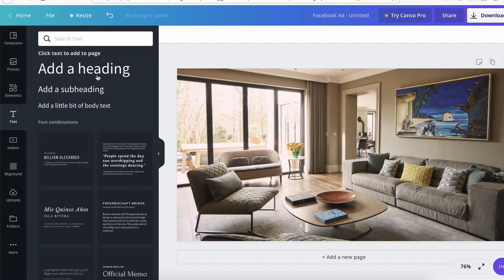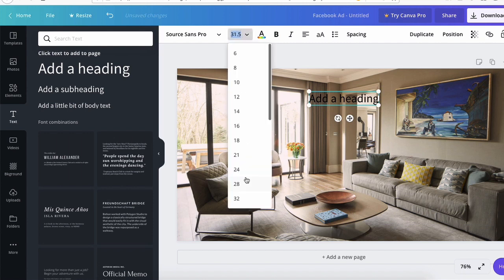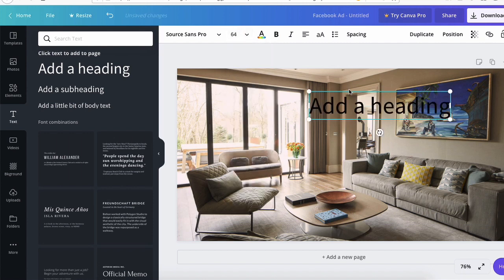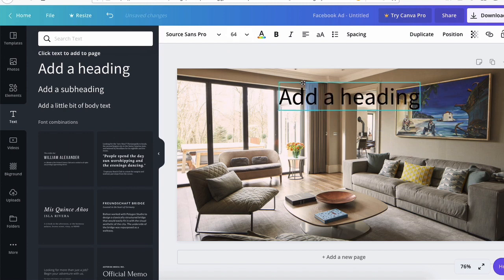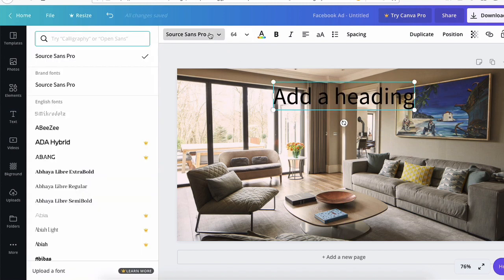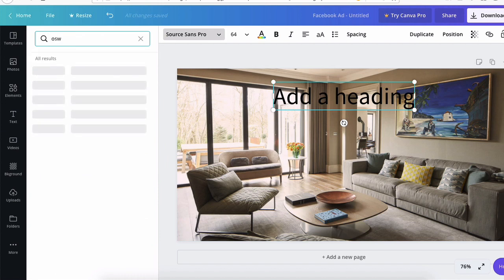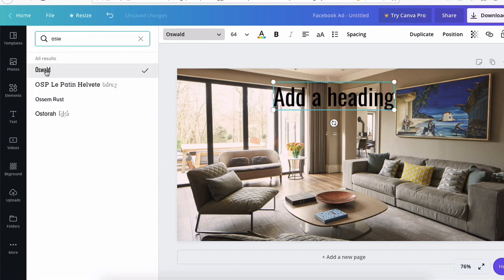We're going to click on this. Let's put it here. Let's drag and drop. We're going to increase the size of this text to 64. Also, I want to change the font real quick, because I don't really like this font a lot. I like Oswald, a really nice font that I use a lot. Let's pick that. Let's make it bold. Let's center this.